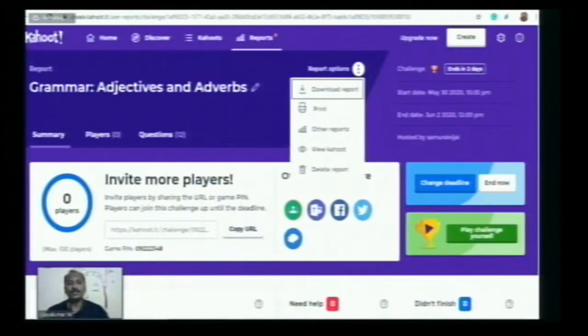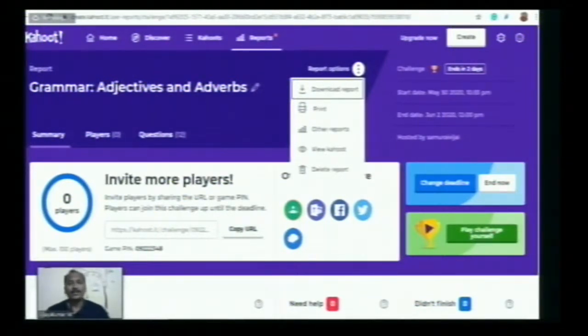So we started with what Kahoot is and what its use is. The first thing is to create an account. After creating the account, we demonstrated how to create a question. We added sample questions, and we can create many questions and build a question bank. After creating all the questions, the Kahoot can be played in two modes: either live and interactive in the classroom itself, or assigned as self-paced learning.